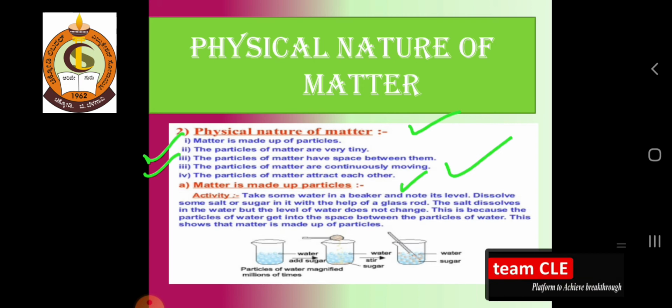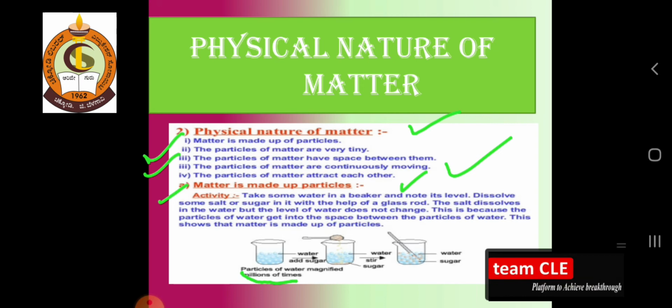For that, we have an activity: take some water in a beaker and note its level, then dissolve some salt or sugar in it. This is a beaker of around 100 ml size, filled halfway. Add some amount of sugar or salt.